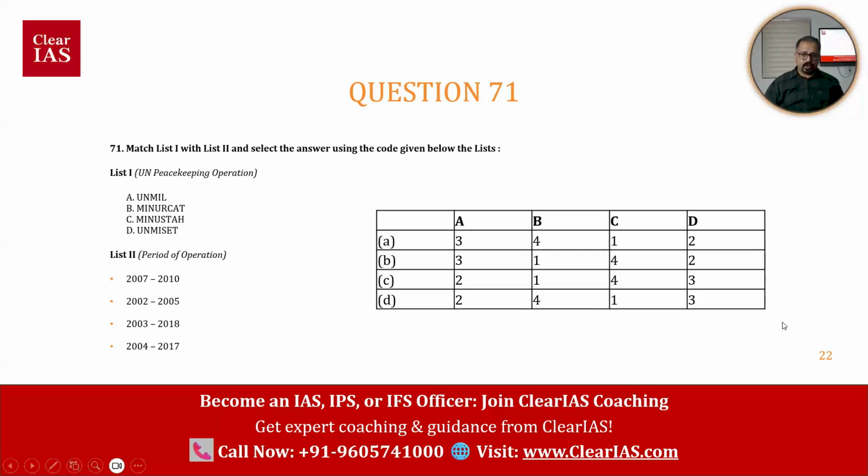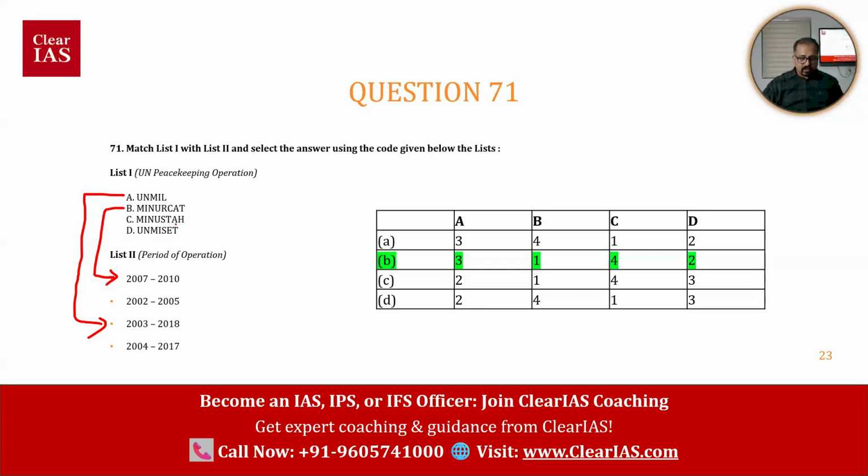Okay. So the right answer here is option B. How can we map option B? Option B means: UNMIL is from 2003 to 2018. MINURCAT is from 2007 to 2010.